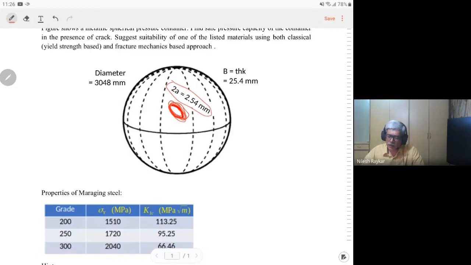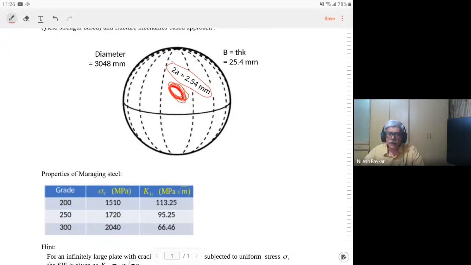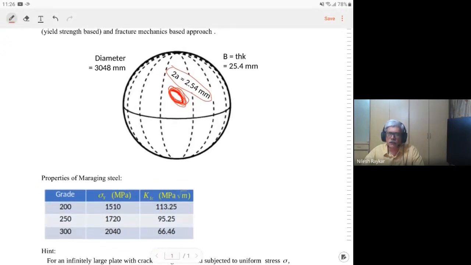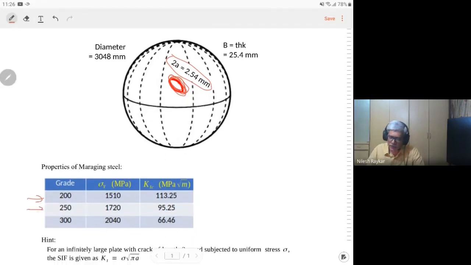You have to calculate, using the classical approach and the fracture mechanics based approach, the safe value. There are three grades of material given, so which grade is suitable based on the strength of material approach?